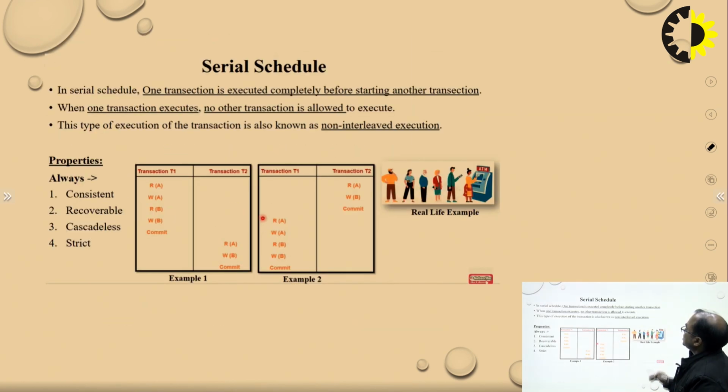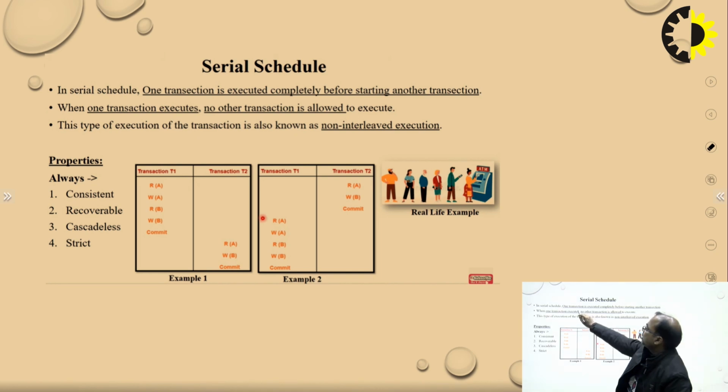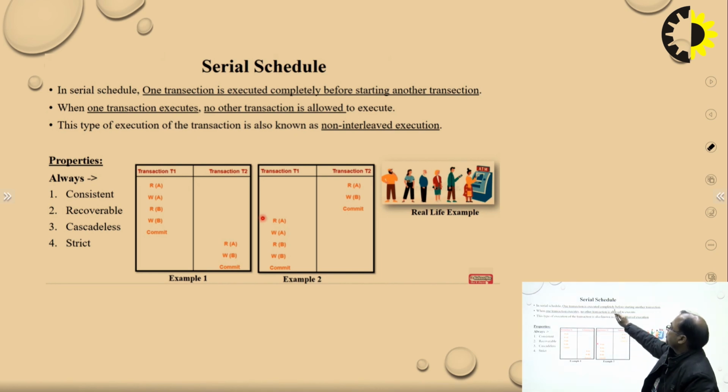Now serial schedules: in a serial schedule, one transaction is executed completely before the starting of another transaction. Means when it is serial, one transaction comes into the process, it completes, then another transaction comes into the process, then it completes. So if we define a serial schedule, one transaction is executed completely before starting of another transaction.